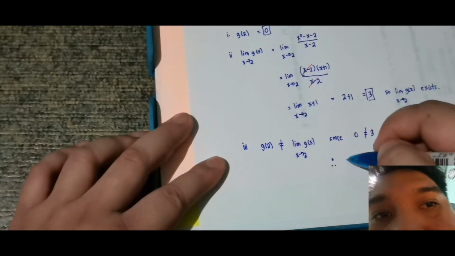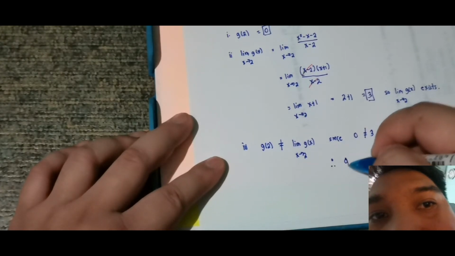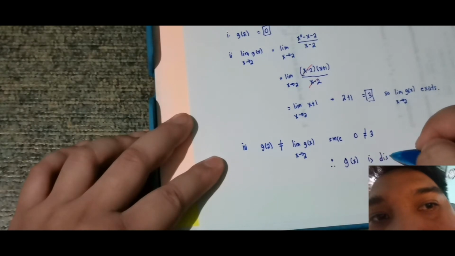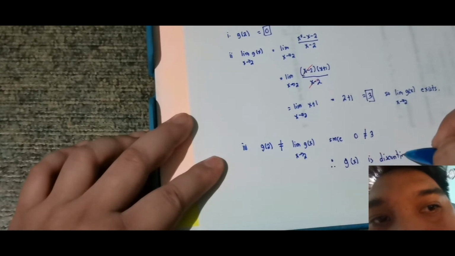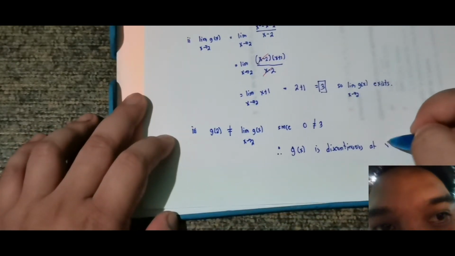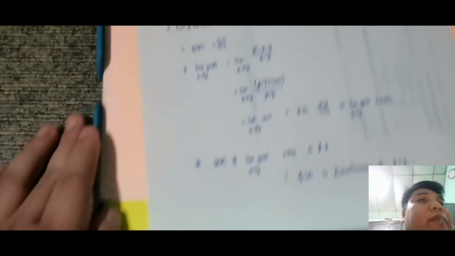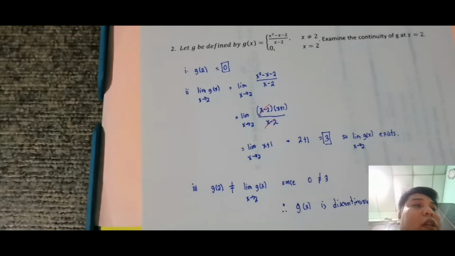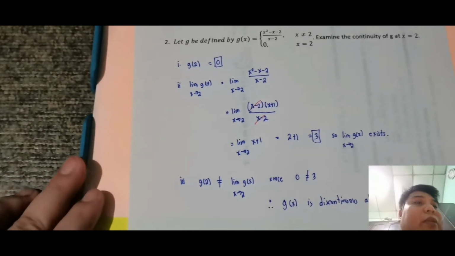Therefore, g of x is discontinuous at x is equal to 2. So, ayan. Okay, so ulit, bakit siya nag-discontinuous? Nakita mo kasi na hindi equal yung 0 sa 3. Okay, so let's have more example about dito.